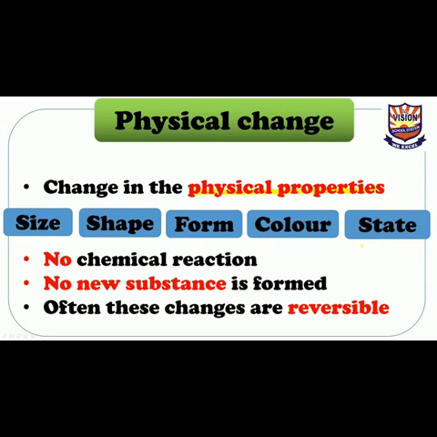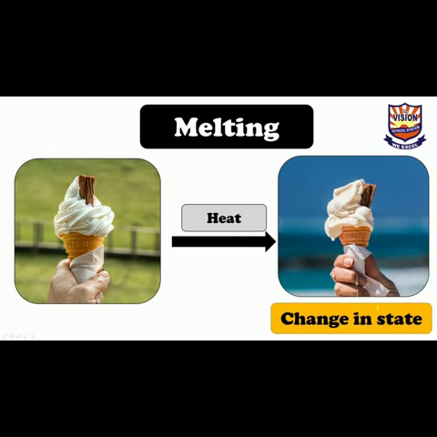Changes are also classified as physical and chemical changes. Physical change: change in the physical properties, size, shape, form, color, and state. No chemical reactions occur. No new substance is formed. Often these changes are reversible and these changes can be reversed.